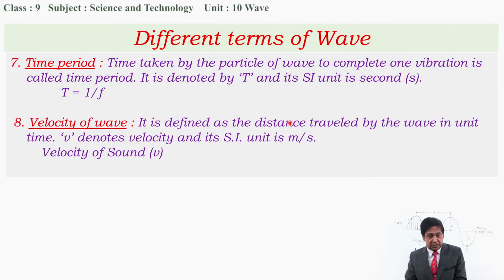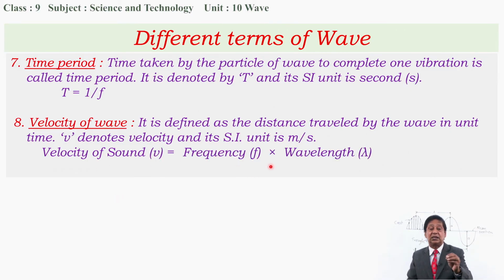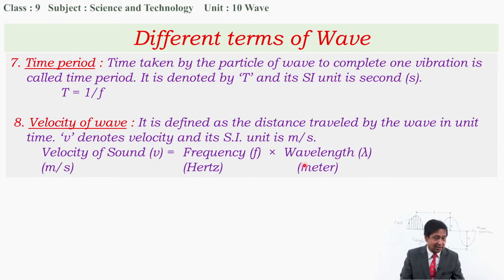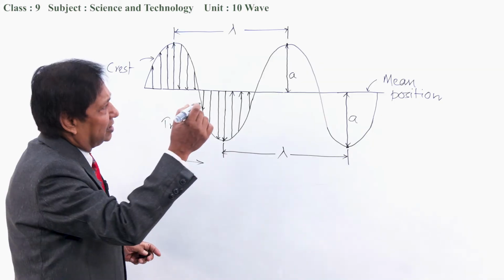It can be represented by the formula: velocity of sound V is equal to frequency F into wavelength lambda. Velocity is measured in meter per second, frequency is measured in hertz and wavelength is measured in meter. Some of you might have a little confusion. If velocity is equal to distance by time, how can it be equal to frequency into wavelength? Look at this in a very simple way.